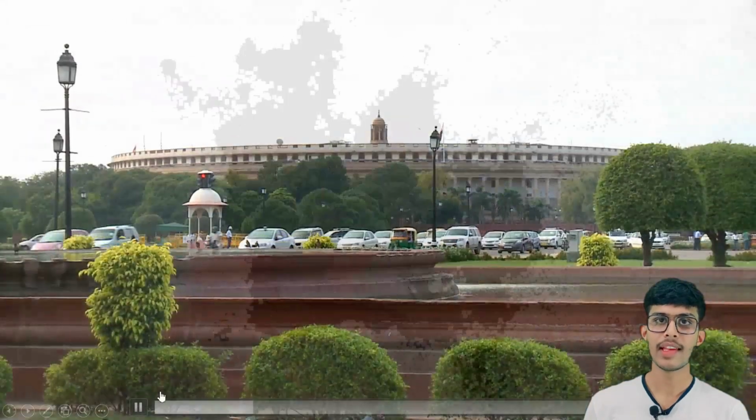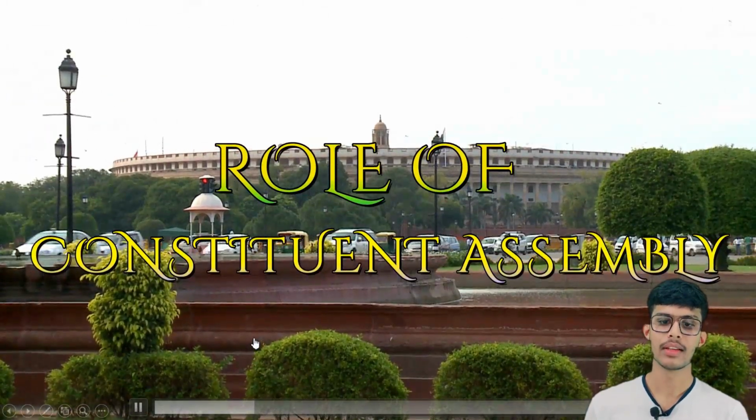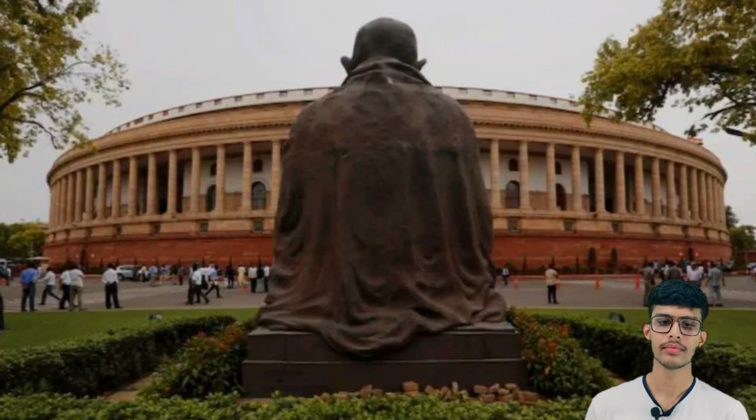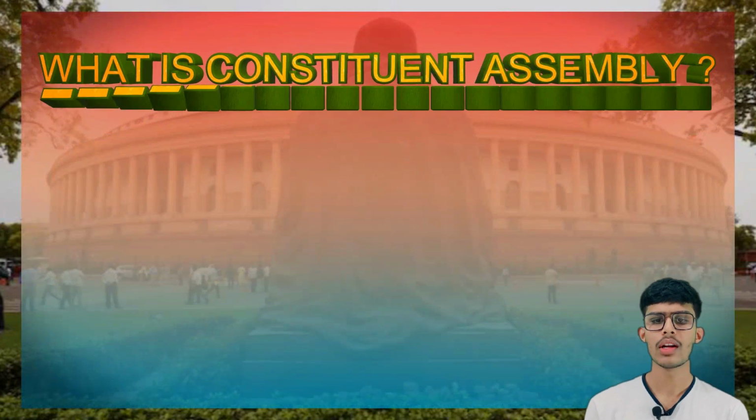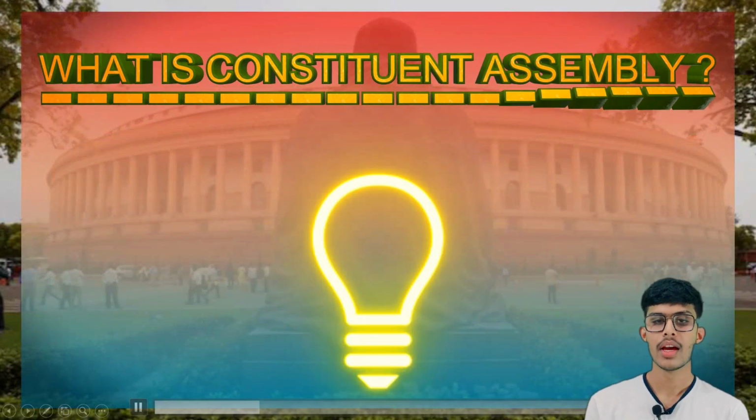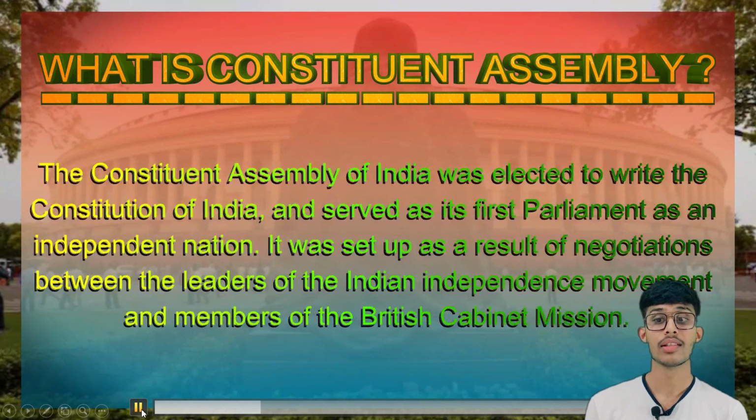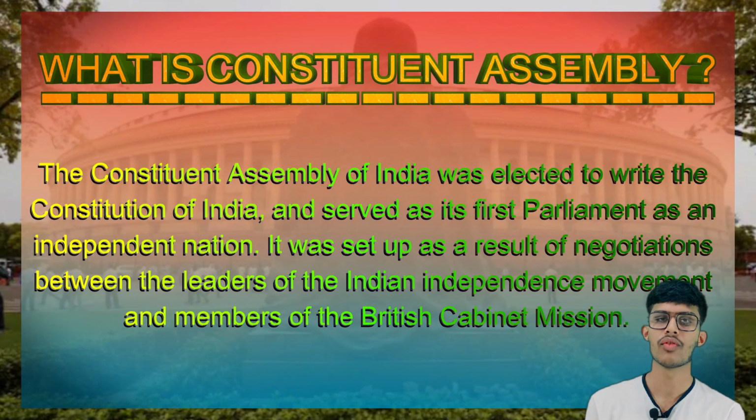Our second topic is the role of the Constituent Assembly. What is the Constituent Assembly? The Constituent Assembly of India was elected to write the Constitution of India. It means there was an assembly formed to make the Constitution of India, and that assembly served as the first parliament of India.